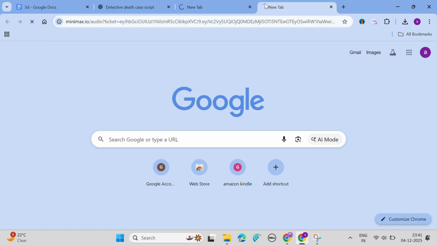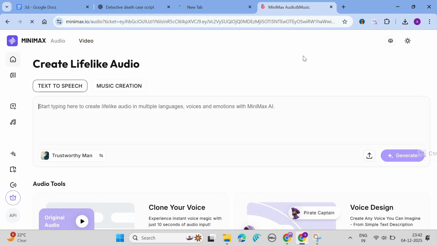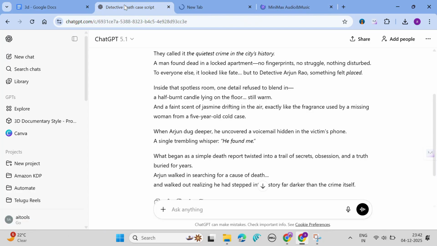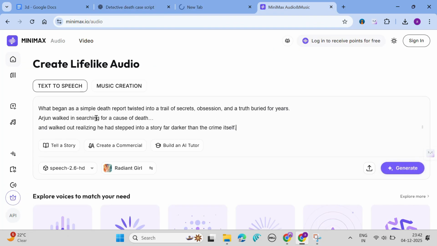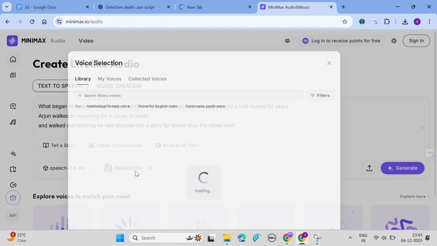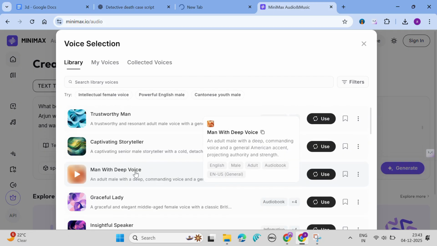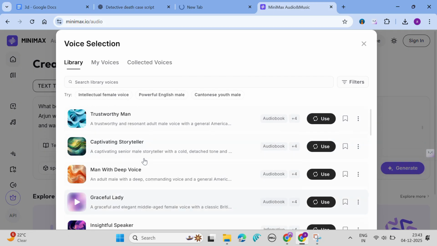Our second step is to generate the voiceover for the documentary story. Do not worry, you don't need to use your own voice. We can generate the voiceovers using AI. To generate the voiceover, go to Minimax AI. This application helps us to generate the voiceover for a story. Go to ChatGPT, copy the whole script and paste it here. Once you have pasted the script, you have to choose the tone for the voiceover. These are all the available options here. I will go with captivating storyteller.